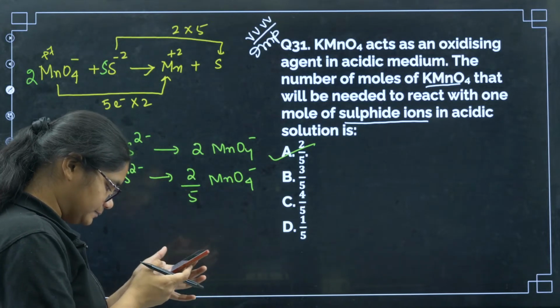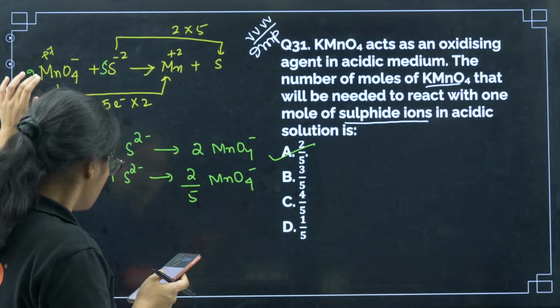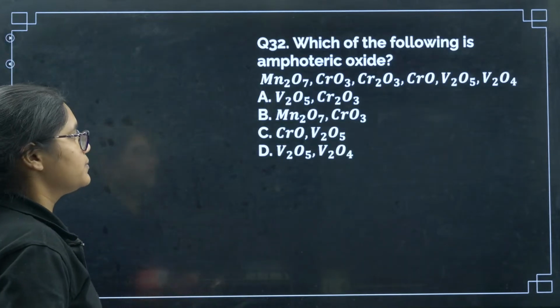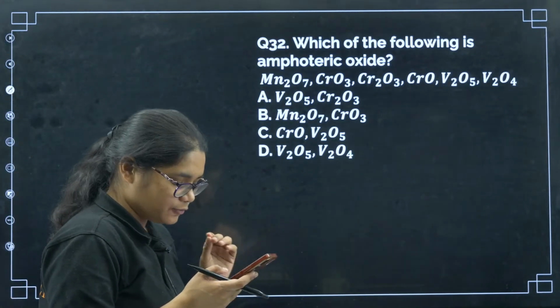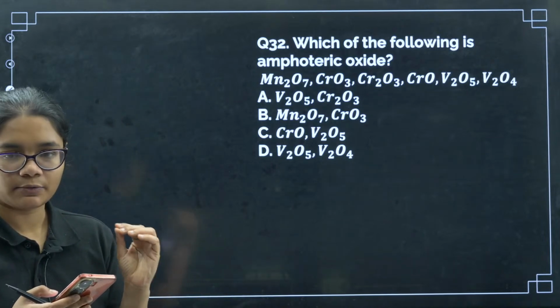Okay, clear? Next, question number 32. Which of the following is amphoteric oxide? This is a very direct question, Sheetal.